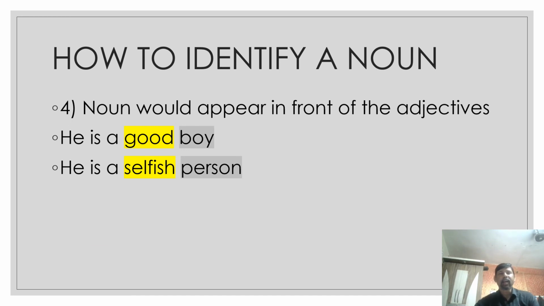And last method is noun would appear in front of the adjectives. For example, he is a good boy. Good is an adjective and boy is a noun, common noun. He is a selfish person. Selfish is an adjective, person is a noun, common noun. So these are some of the examples of nouns.